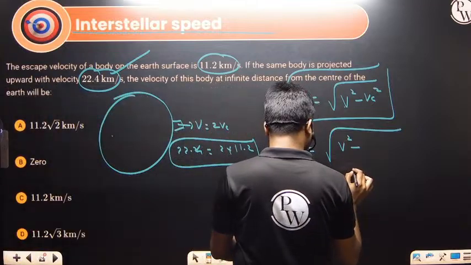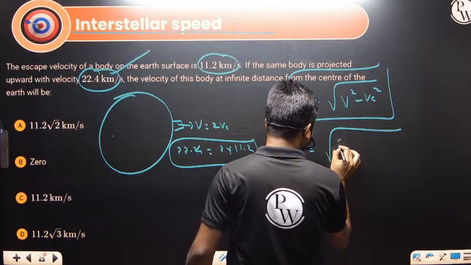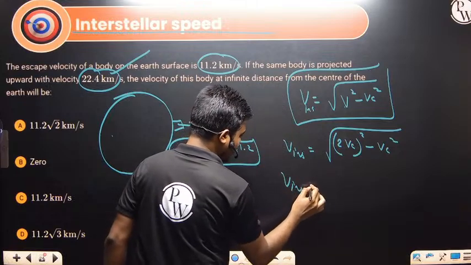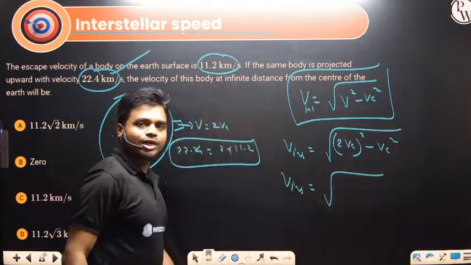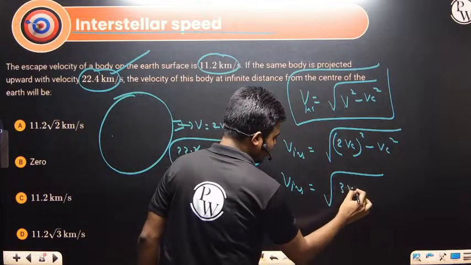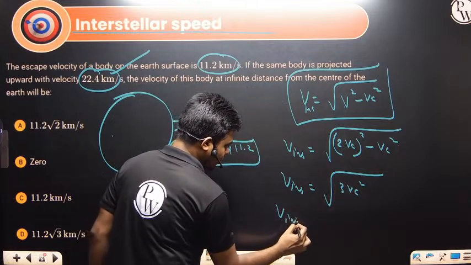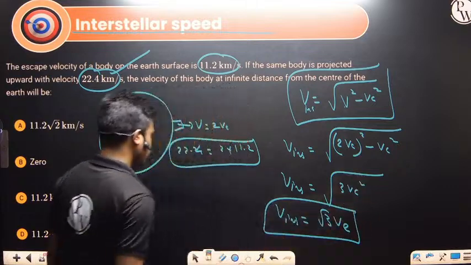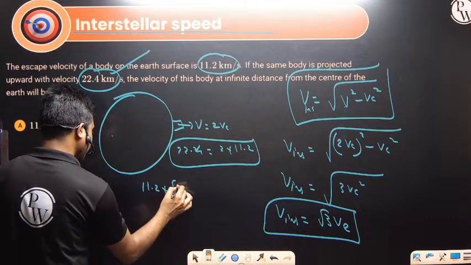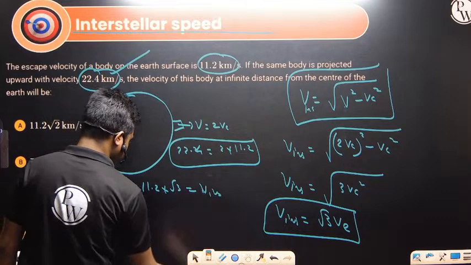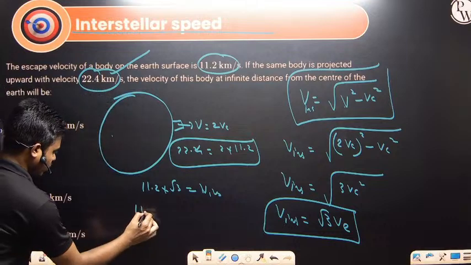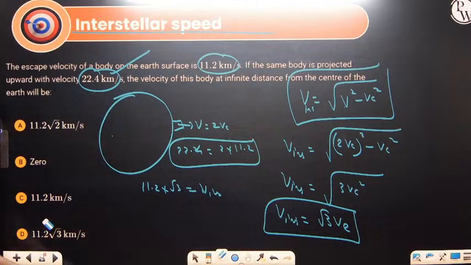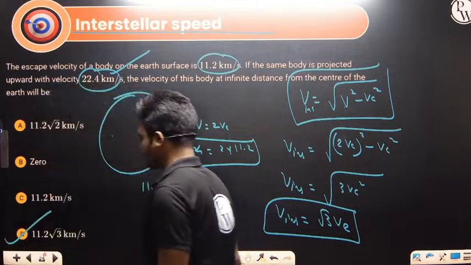So I'll be writing here (2v) whole square minus v square, that is instantaneous speed is given by root of this, 2v square minus v square. So this will be 3v square. So what is v instantaneous speed? That is root 3 times v. That's it. We have to multiply by root 3. So just 11.2 multiply by root 3, that is instantaneous speed we are getting. So just multiply with this 11.2. Okay, answer is only given in terms of root 3. Answer is option D.